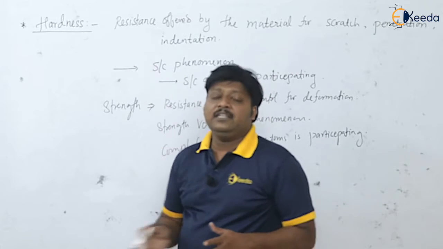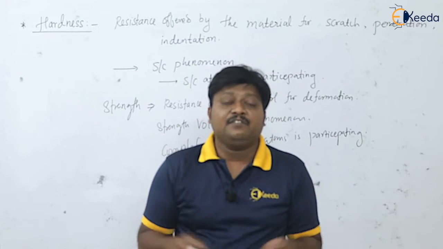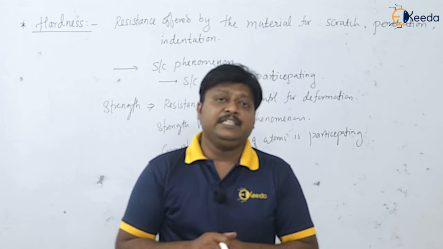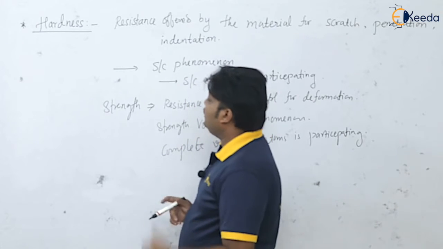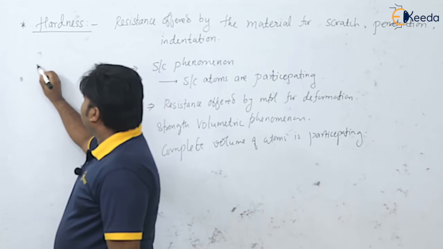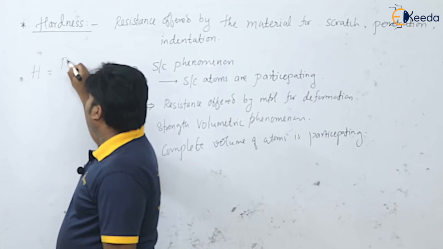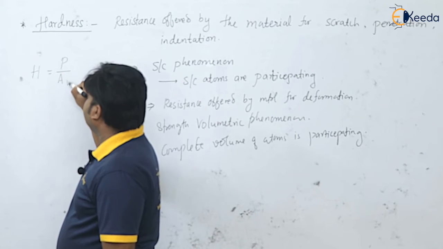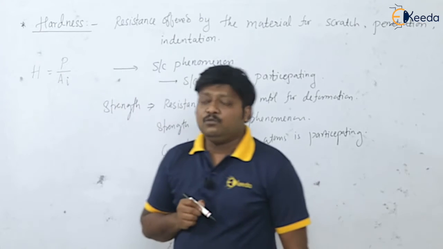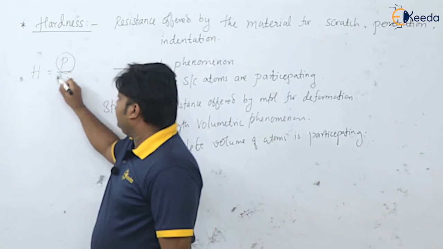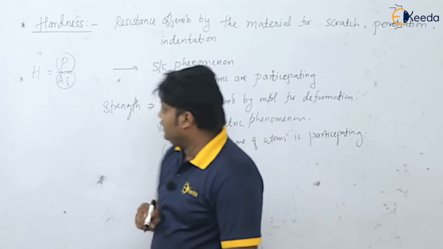And hardness is the surface phenomenon. Only the atoms which are present on the surface are participating in this mechanism or phenomenon. Now how to get this hardness? Hardness is equal to the load per unit indentation area. Please remember how to get the hardness, that is load applied divided by the area of indentation.